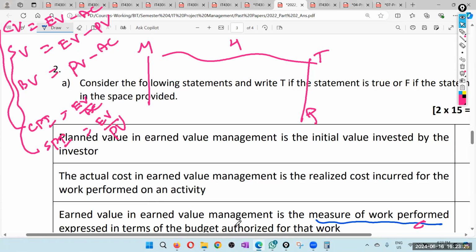Budget authorized means we have planned that it will cost this much money. The measure of work performed expressed in terms of the budget. Yes, because it is not actual cost, it is in terms of budget. So I'll say yes. And it's a measure of work performed. I'll go for yes.